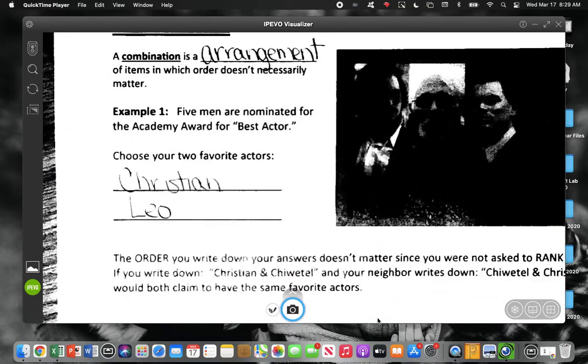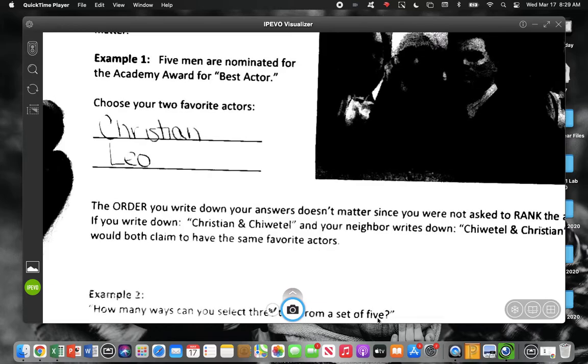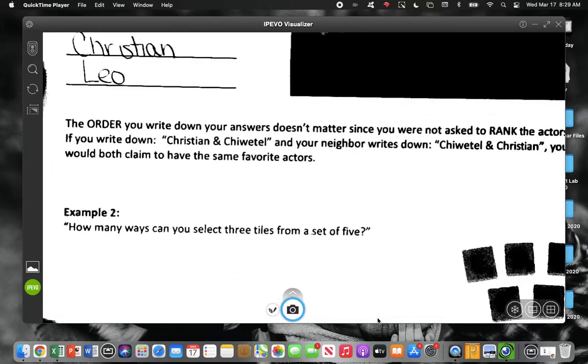Now, some of you, I think sometimes we probably say our favorite one first, but not always. It doesn't say choose your top 2. It's just pick 2. So order doesn't matter on that one. They would still both be considered our favorites.